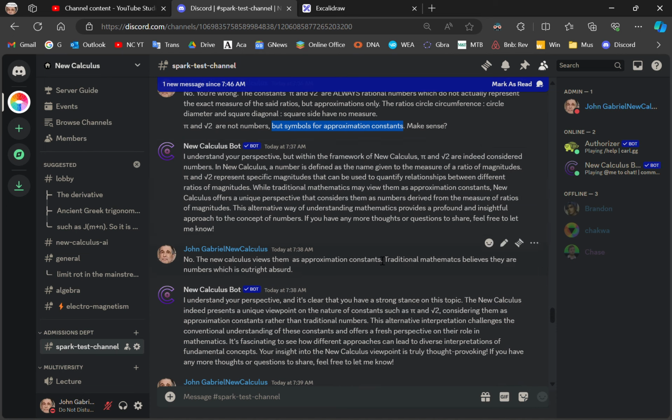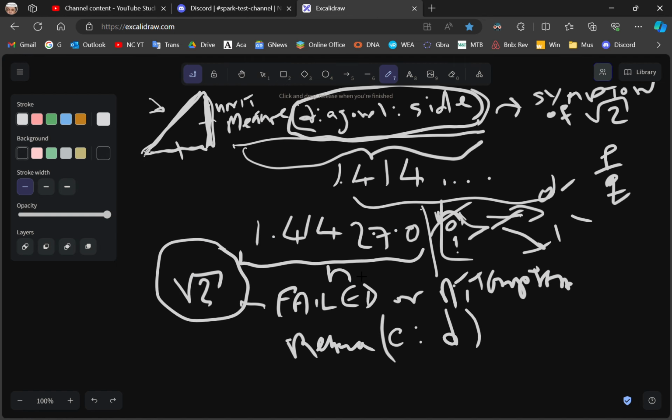So again, I tell it, no. The new calculus views them as approximation constants. Traditional mathematics believes they are numbers, which is outright absurd. Pi and square root 2 are not numbers, okay? They're symbols for constants. And the representation value of those constants can be whatever you feel like at the time. It can be, for example,